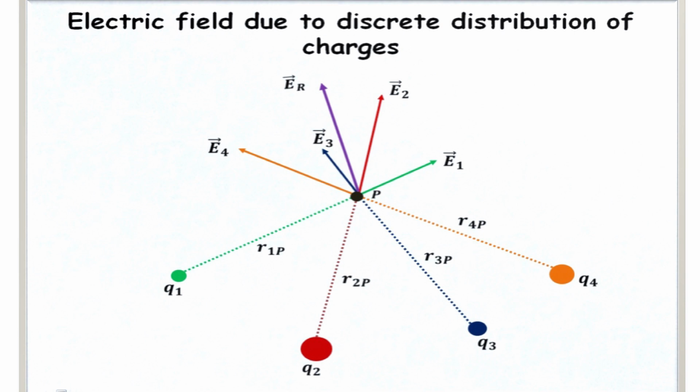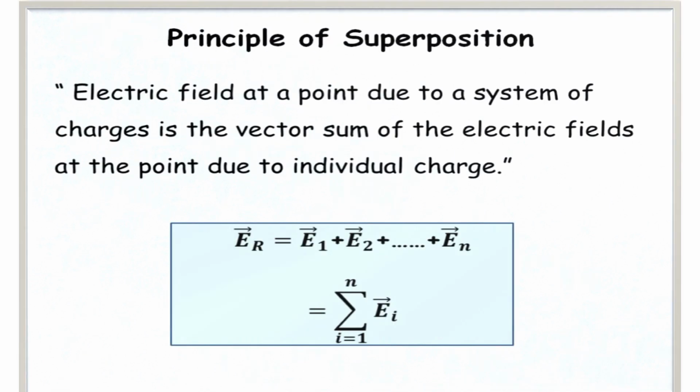Okay. So, what is the resultant electric field? By using the principle of superposition. Let us see what the principle of superposition says. The principle of superposition says the electric field at a point due to a system of charges is the vector sum of the electric fields at the point due to the individual charges.